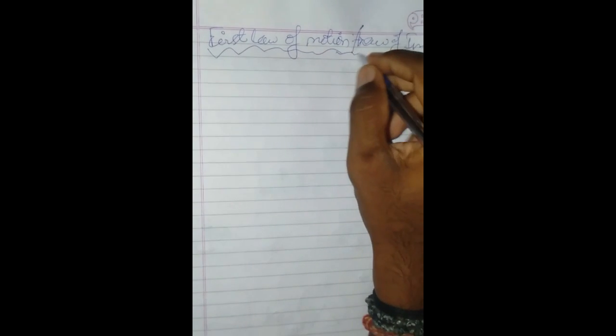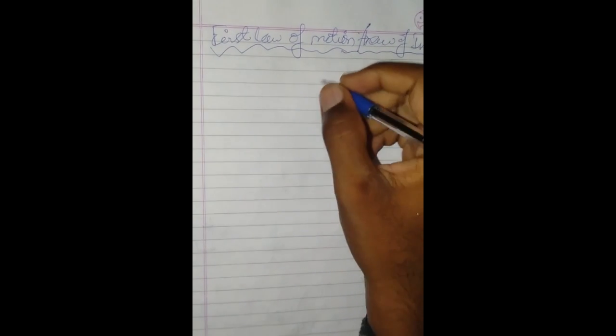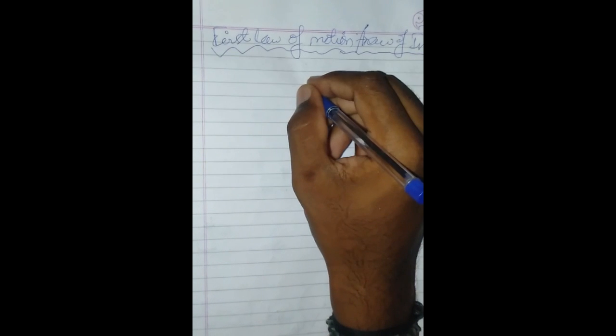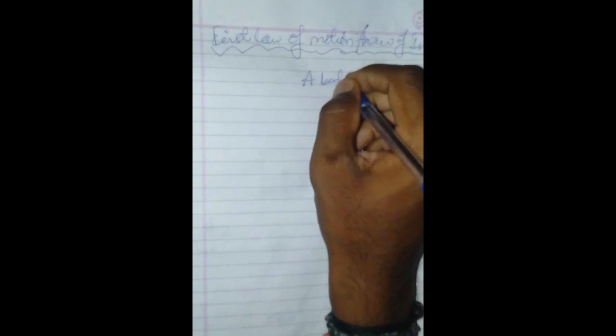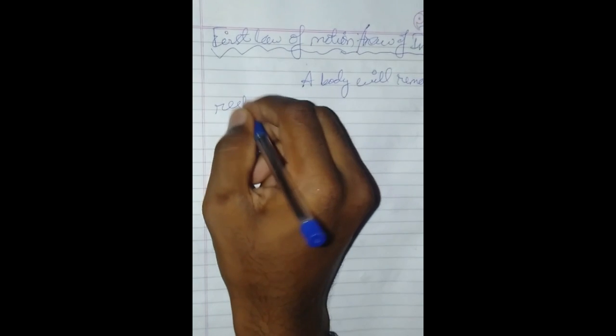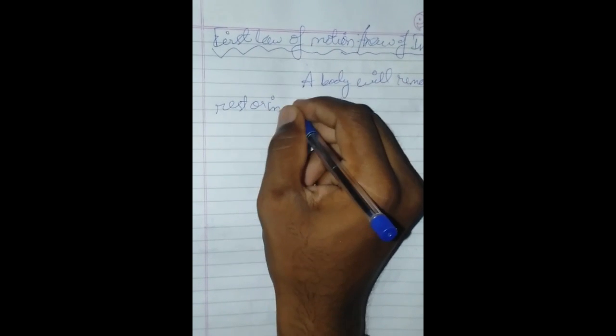We can skip this one because it is similar to the previous one. It states that a body will remain at rest or in motion